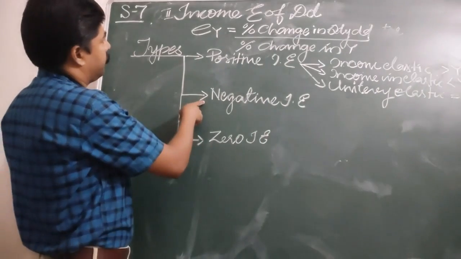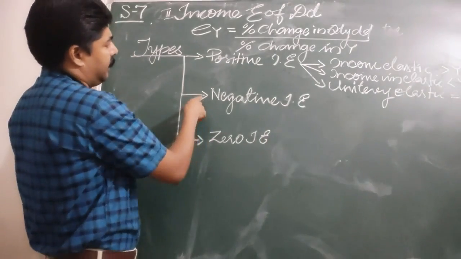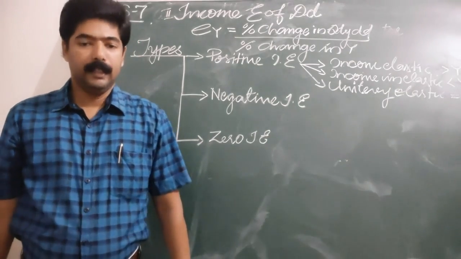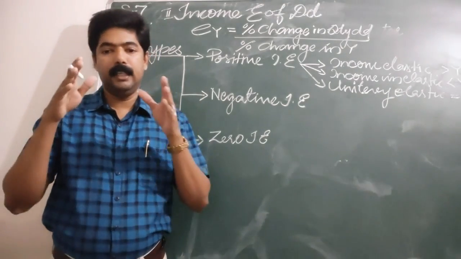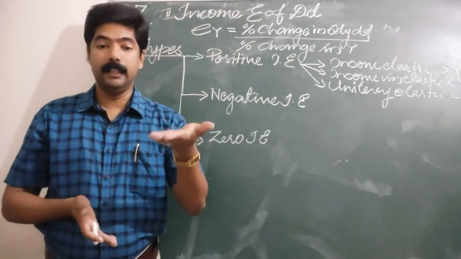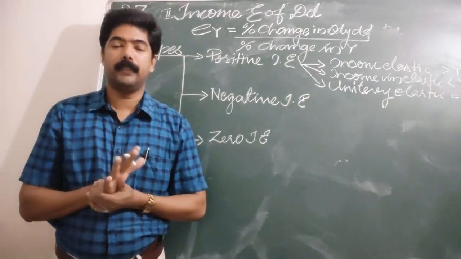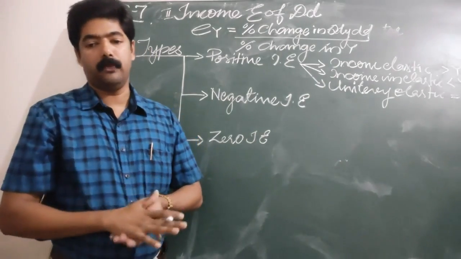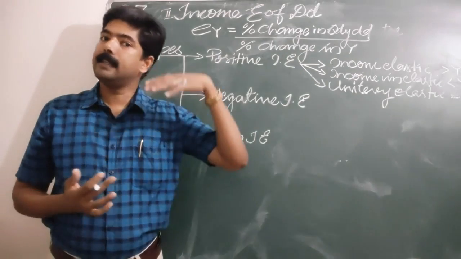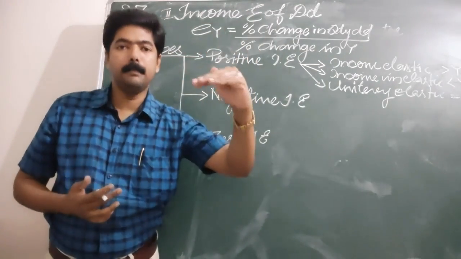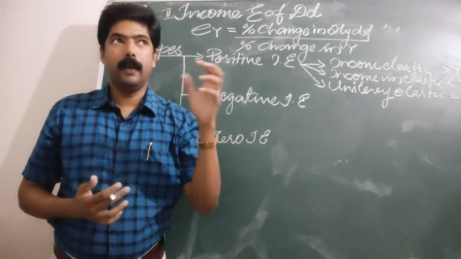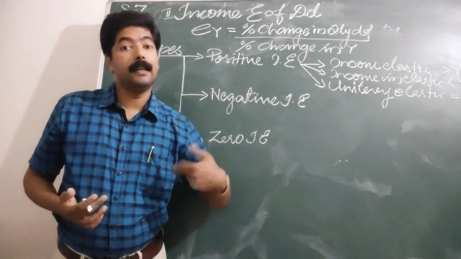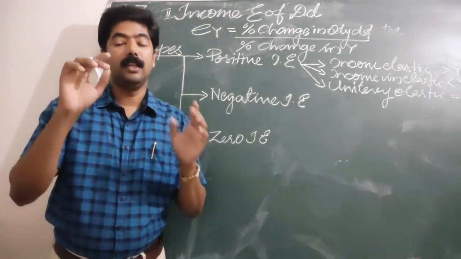And the second type of income elasticity is negative income elasticity. What is meant by negative income elasticity of demand? Income elasticity of demand is said to be negative when an increase in income of the consumer leads to a fall in the amount purchased of a commodity. An increase in income leads to a fall in purchase of a commodity. What does it mean? When can we demand less when our income increases? It is in the case of inferior commodities.